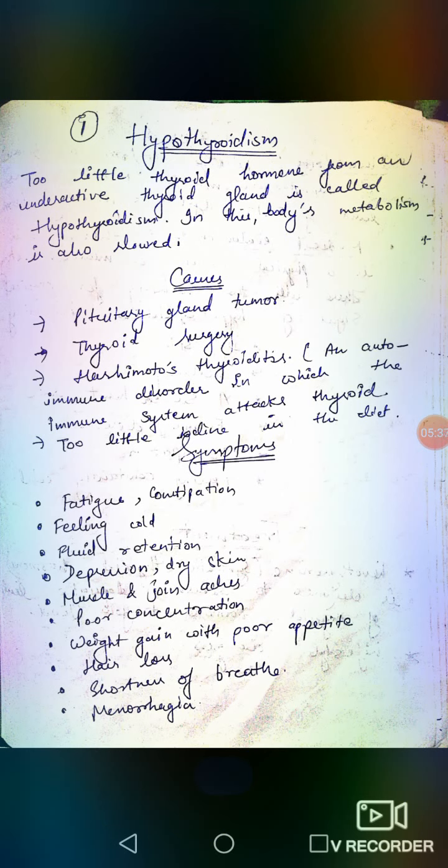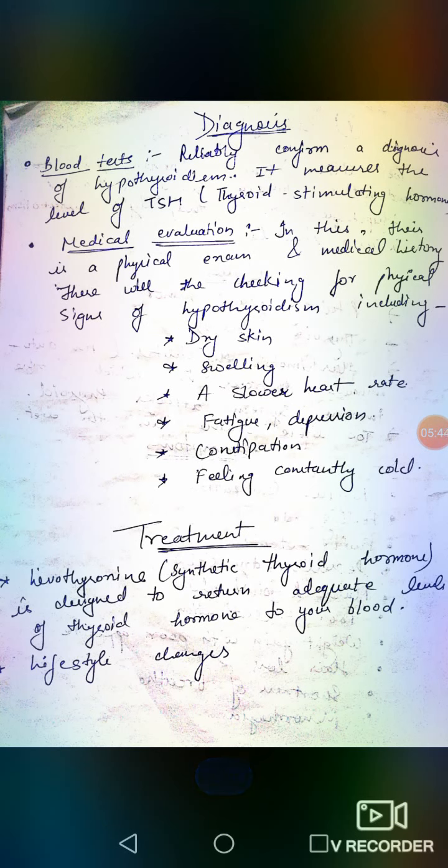Now, how can we diagnose hypothyroidism? There are various diagnosis methods from which we can confirm whether we have hypothyroidism or hyperthyroidism. So, the first test is a blood test, which confirms a diagnosis of hypothyroidism. It basically measures the level of TSH. TSH stands for thyroid stimulating hormone. This thyroid stimulating hormone regulates whether the thyroid will produce T3 and T4 in proper amount or not.